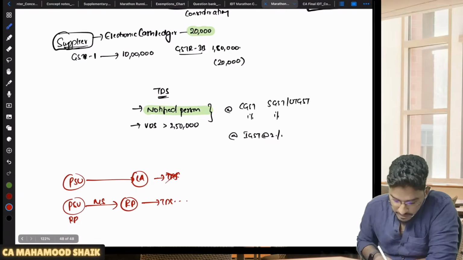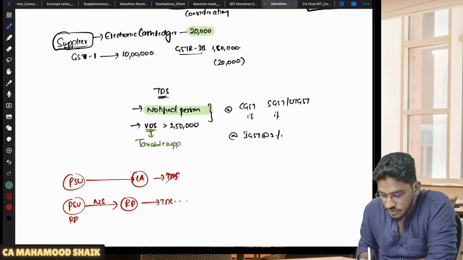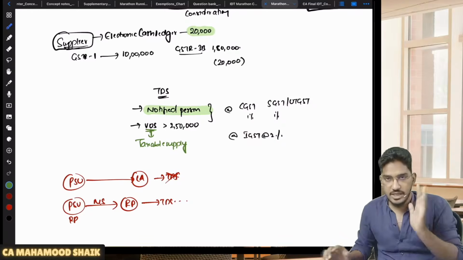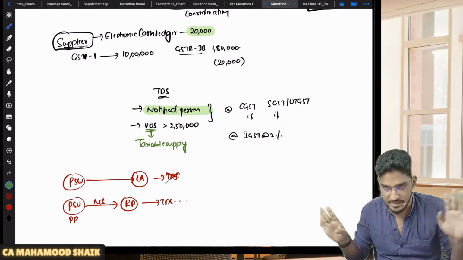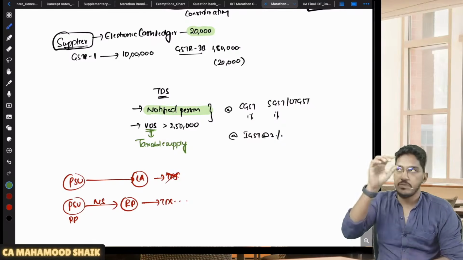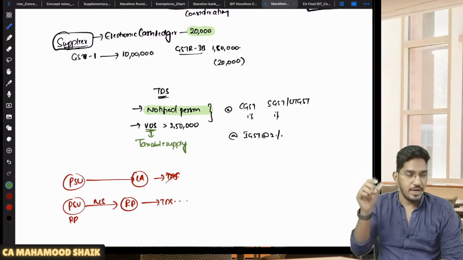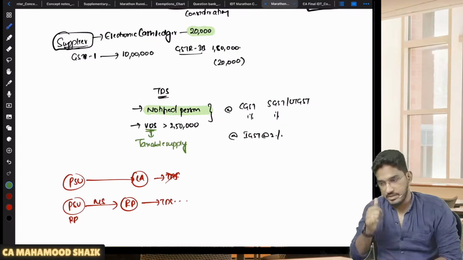There are a few points you need to keep in mind. When you are calculating the value of supply, take only taxable supply. Don't consider exempt supply. Sometimes in the invoice you will find taxable value and exempt supply also, but you have to take only the taxable value. Exempt supply values you should not consider.